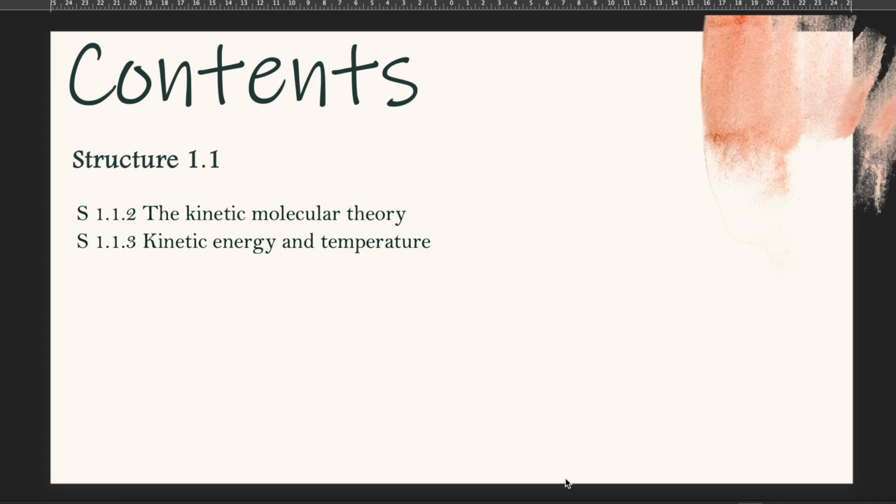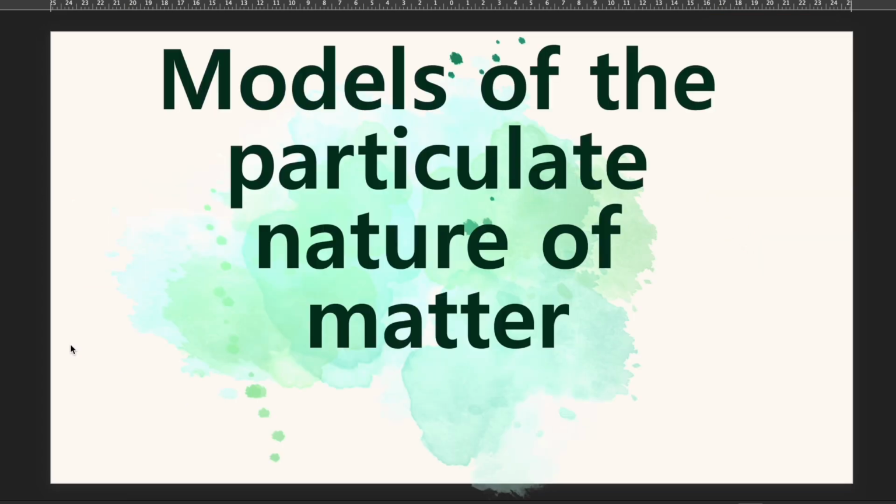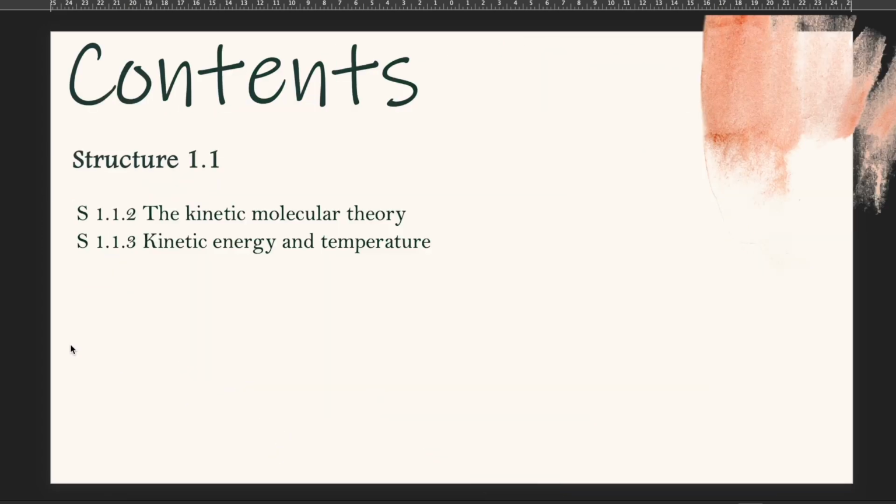This time I will explain subtopics 1.1.2 and 1.1.3 from structure 1.1 and the first theme, models of the particulate nature of matter. These two subtopics are about the kinetic molecular theory and kinetic energy and temperature.